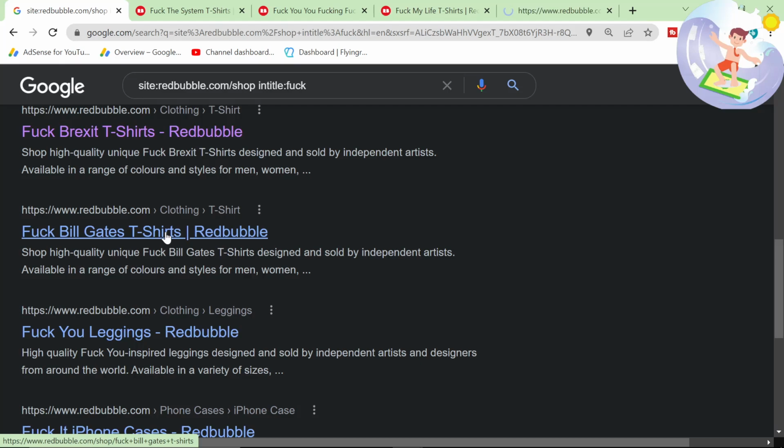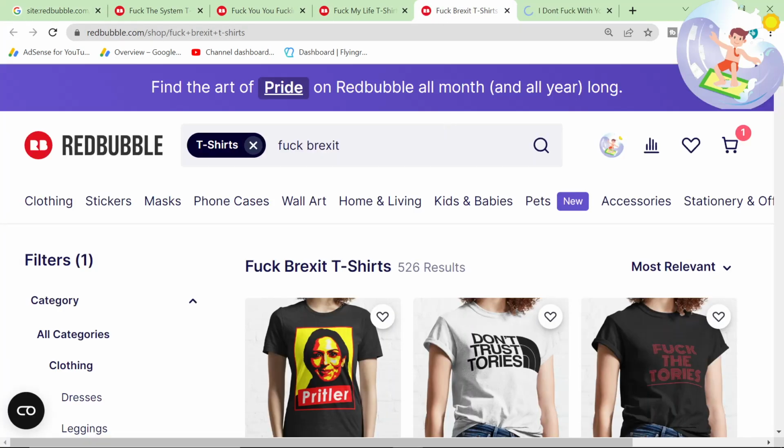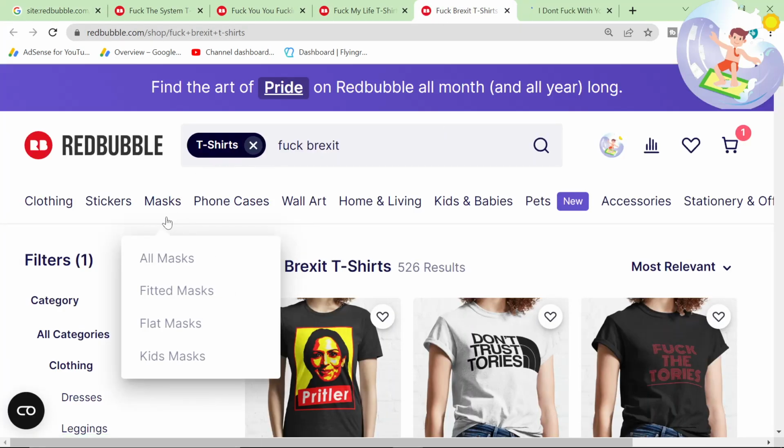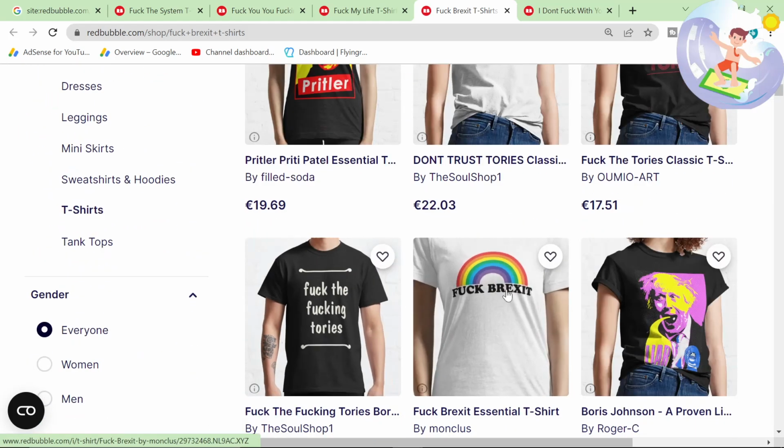Be careful with things like this, obviously, because you don't want to have the wrath of Bill Gates on you. This is a really good keyword. There don't seem to be any. There we go, there's one.